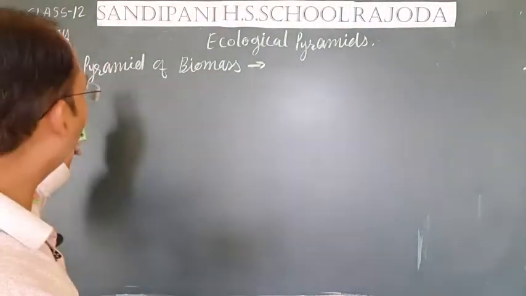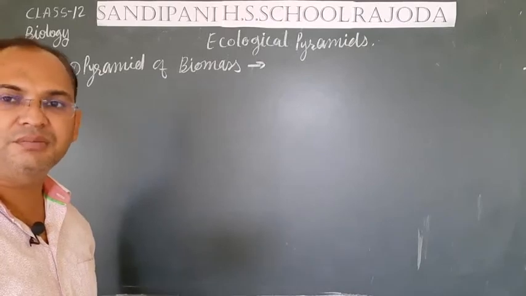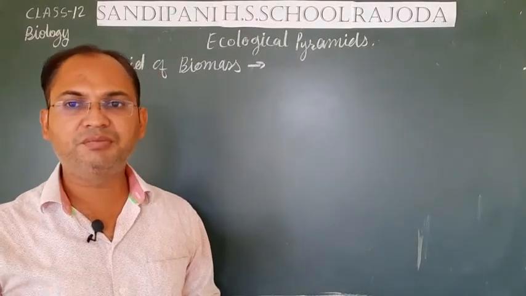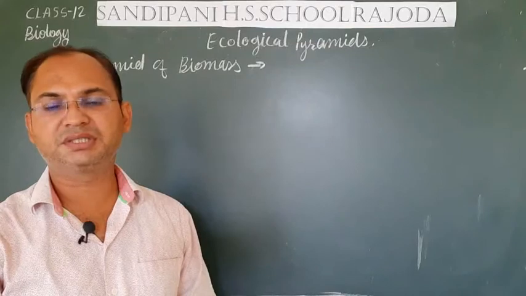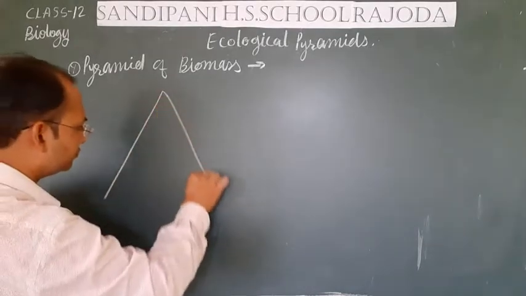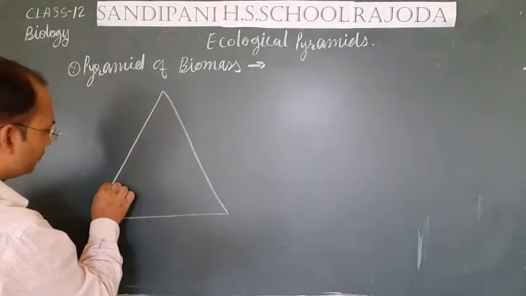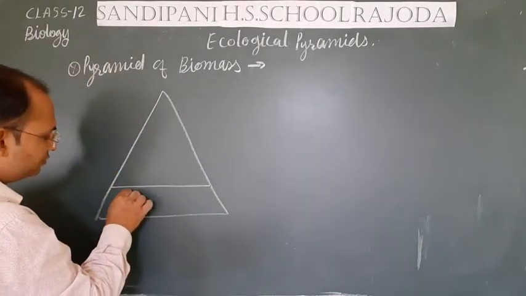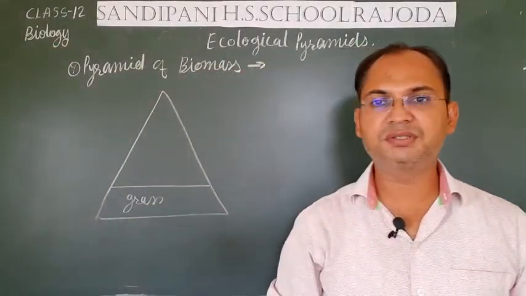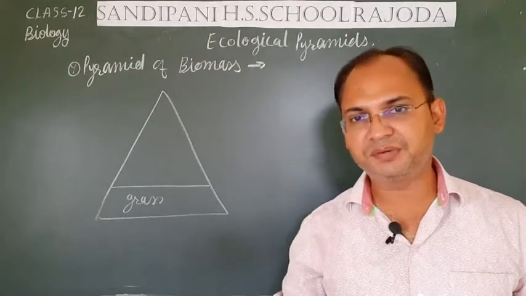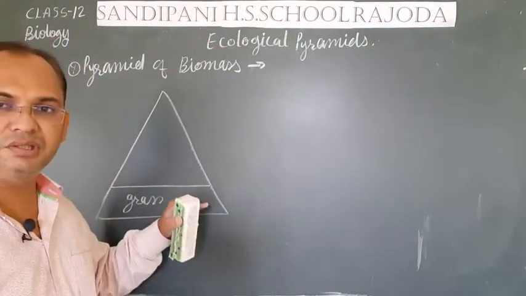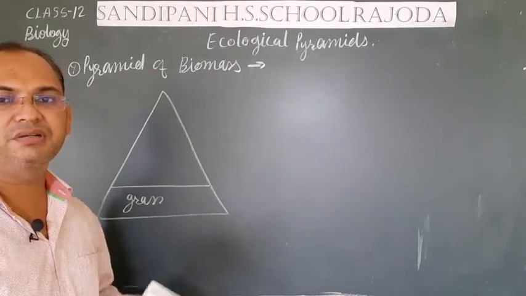So if we take the example of the grassland ecosystem again, the grass present in the ecosystem will have much more weight compared to the herbivores present in it. So at the bottom of the pyramid, again we put the grass, and the primary consumers or herbivores that eat the grass, they may be cow, buffalo or goat, etc., their weight will be less compared to the weight of the grass.